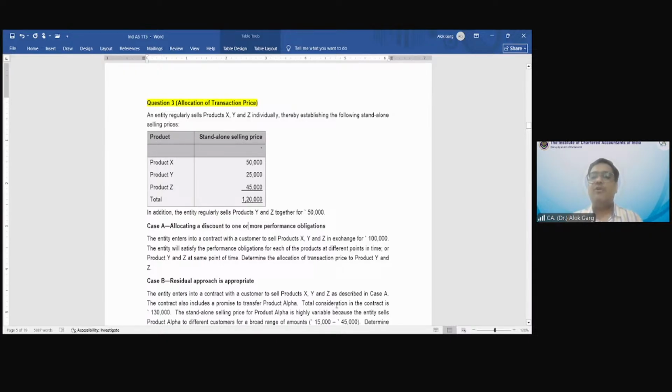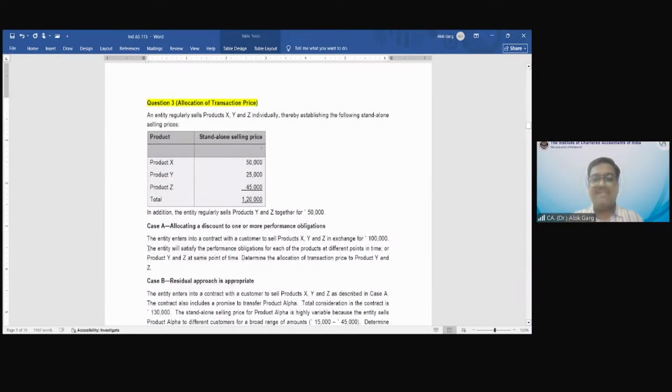Allocating a discount to 1 or more performance obligations. The entity enters into a contract with the customer to sell products X, Y, and Z in exchange for rupees 1 lakh. Okay. So these are the standalone selling prices. Now, what is the contract price? What is the transaction price? 1 lakh rupees in this question.